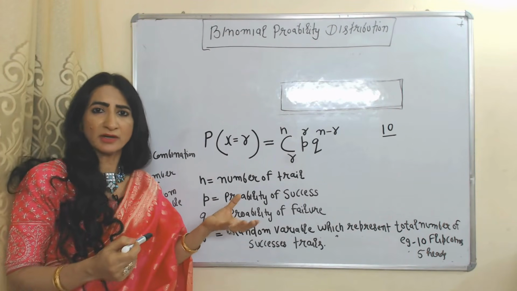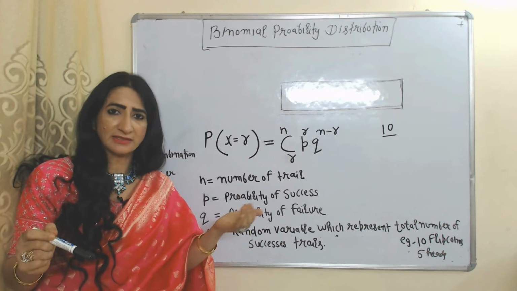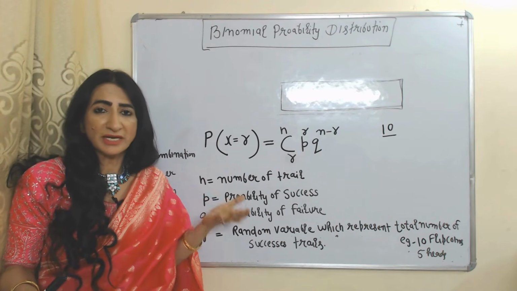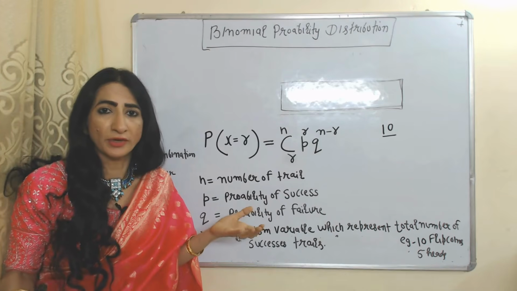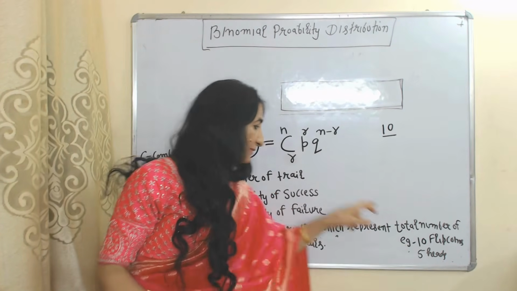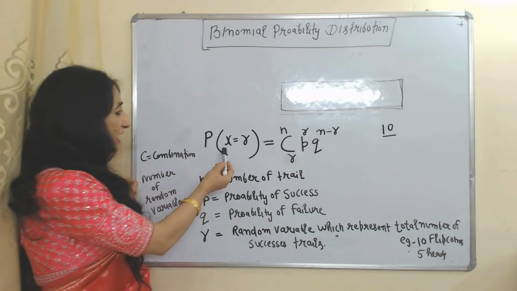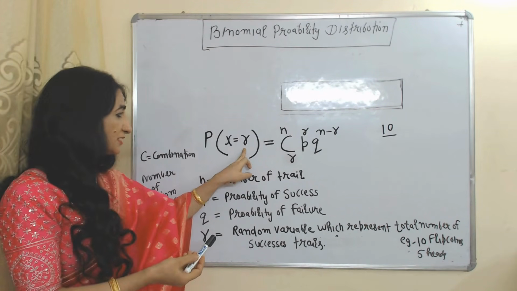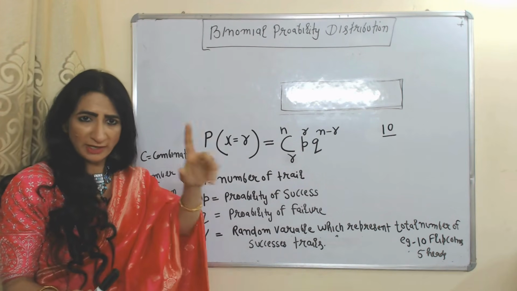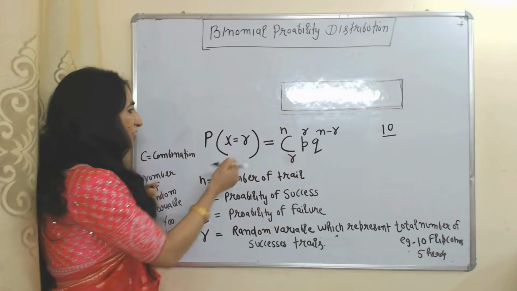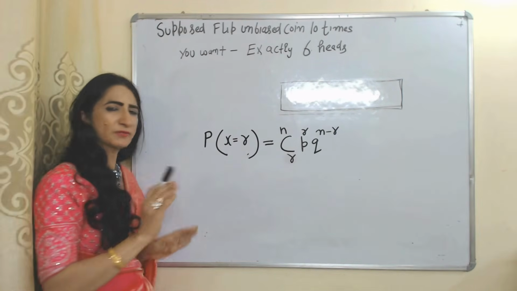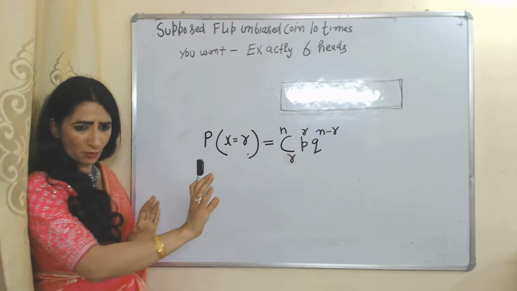Suppose you flip a coin. Your success is head, obviously failure is tail. How many successes do you want? Suppose you want head 5 times. So 5 will be called your r. Here x is equal to r, that means how many of the random variable you want. We want 5, so the value of x will equal 5. Now we will solve one simple question with the help of this formula.